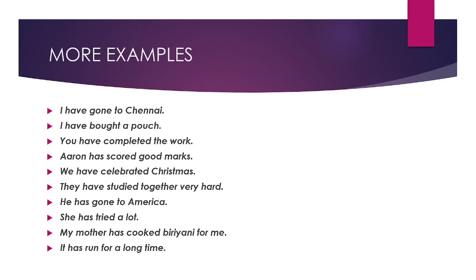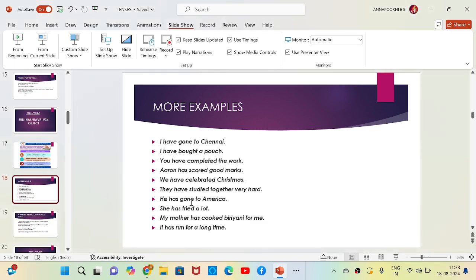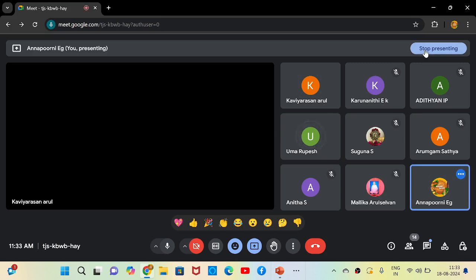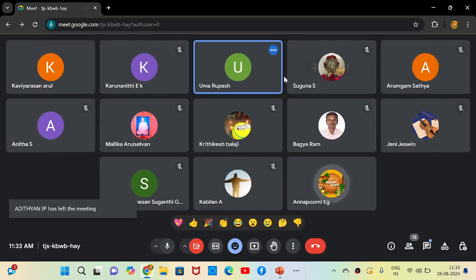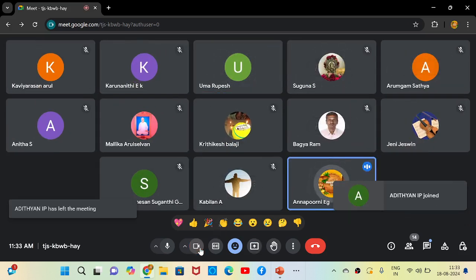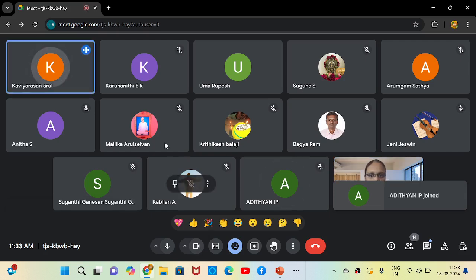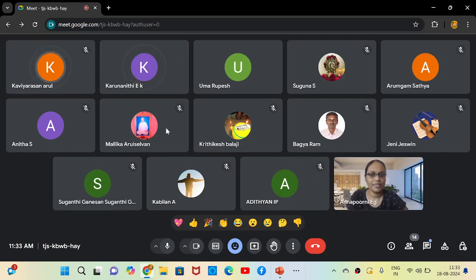There is another verb whose V1 and V3 are same. Can you try? Which word is that? Ma'am, eat. No, eat, eaten will come, right? There is another word whose V1 and V3 are same. Cut?